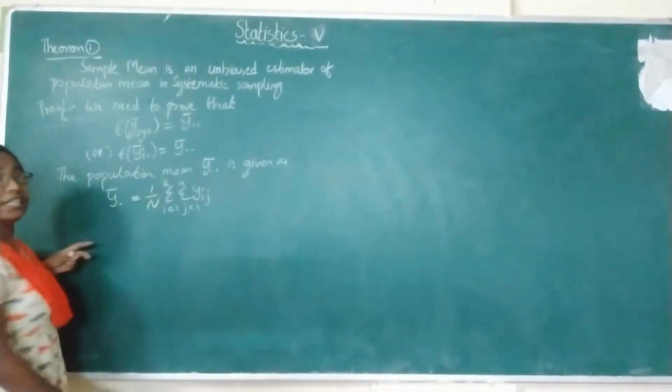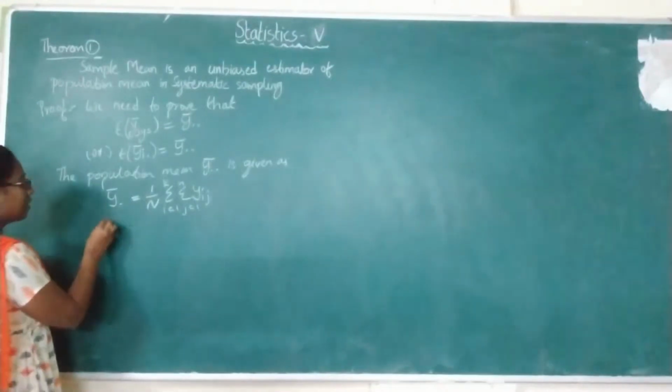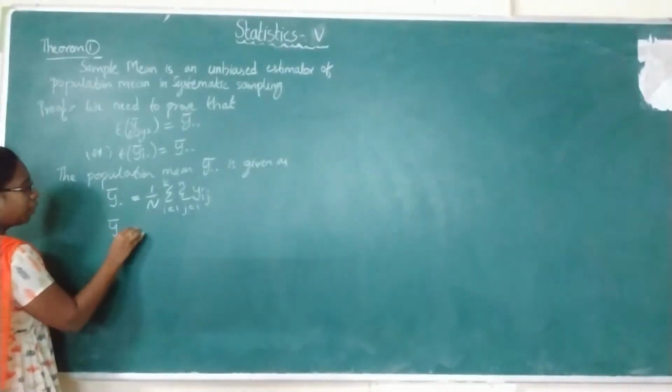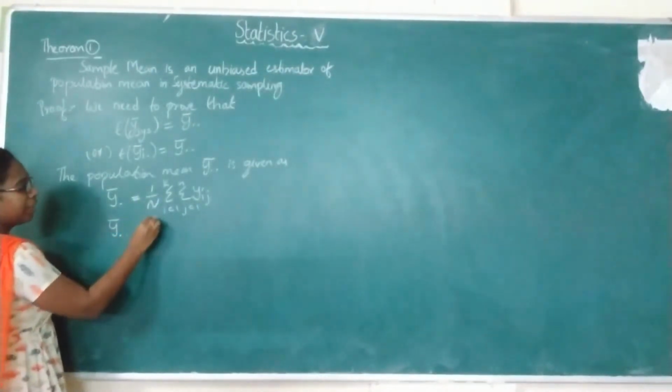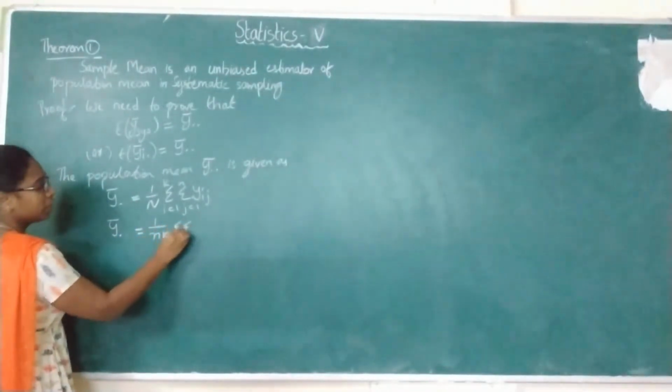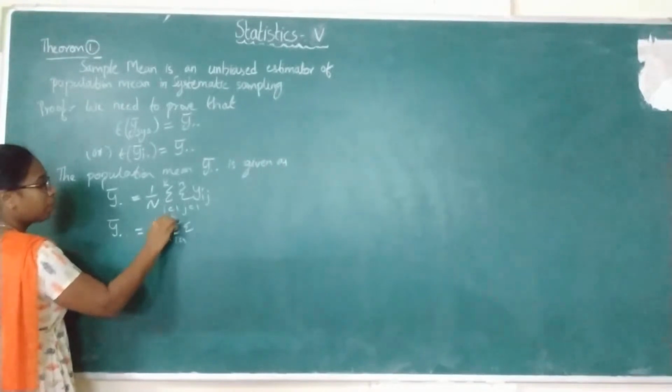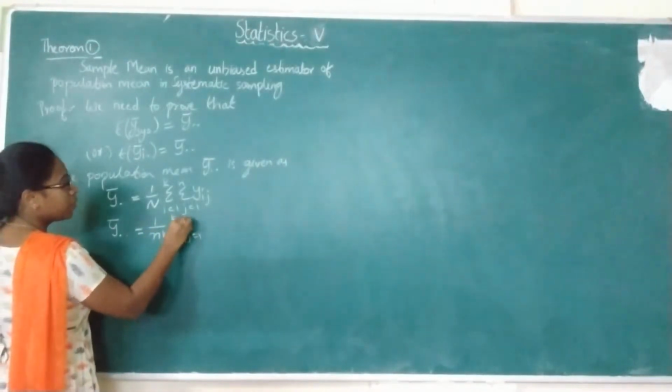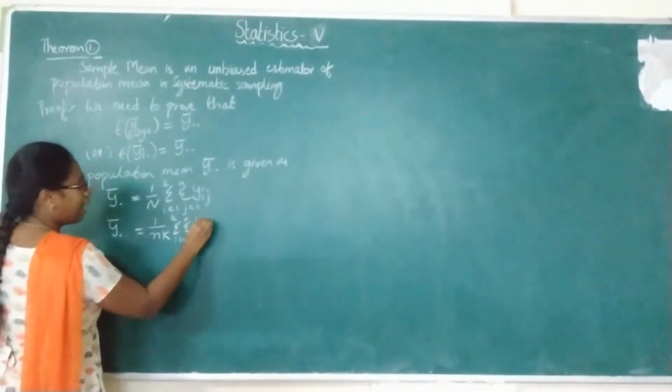And this can also be written as y bar double dot equals 1 by n into k double summation, i equals 1 to k and j equals 1 to n, Yij.